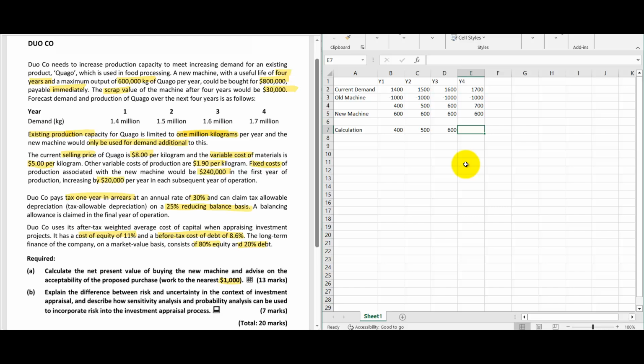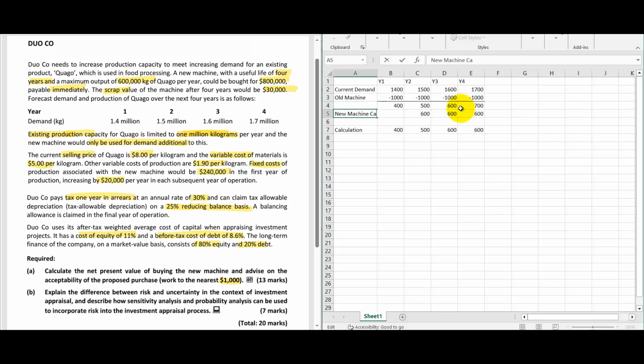Fourth year, there is a problem. In the fourth year we have an excess demand. 1,700 demand is there. From the old machine we can fulfill 1,000, so from the new machine we have to fulfill 700. But we can't fulfill the 700 because the new machine capacity is only 600. So we have to take only 600 into consideration. So do remember there is a small problem in the new machine. What's the problem? In the fourth year, we can't fulfill the entire demand.